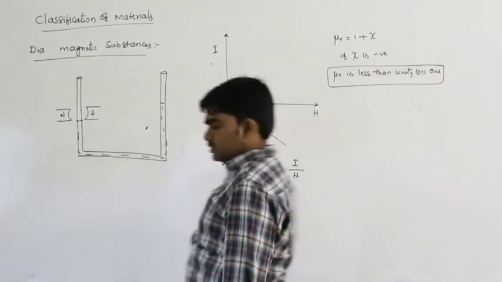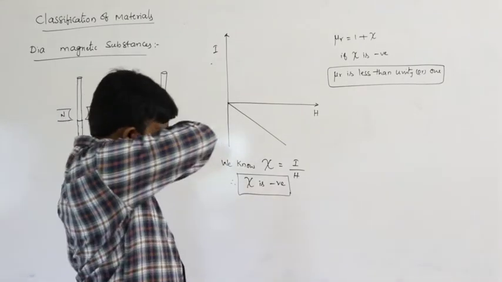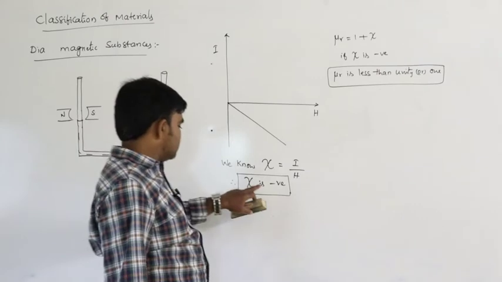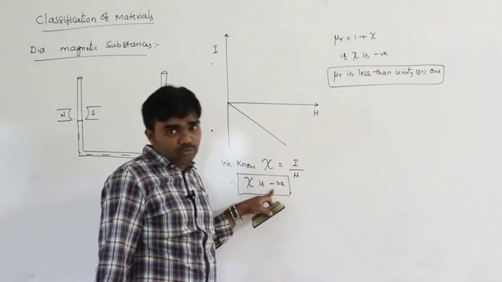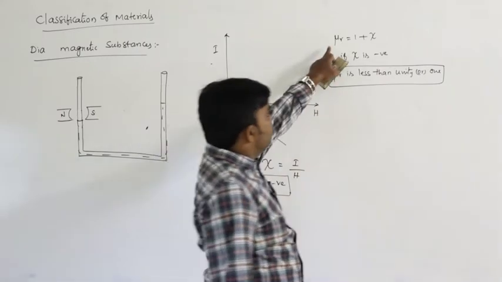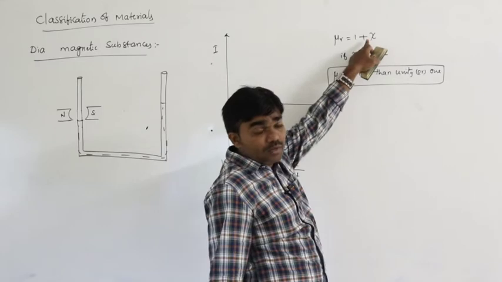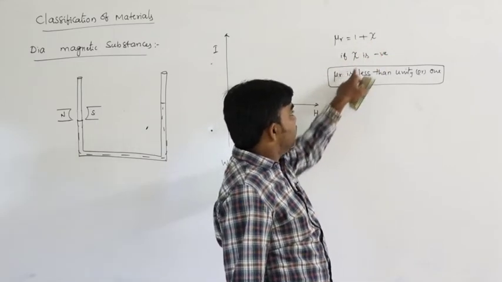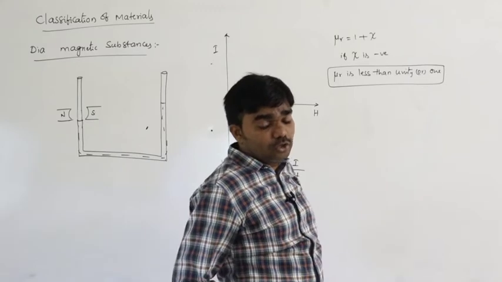These are the important points here. In case of diamagnetic substances, Xi is negative, magnetic susceptibility is negative. So due to that, we know the relation mu r is equal to 1 plus Xi, then Xi is negative, therefore mu r is less than 1 or less than unity.